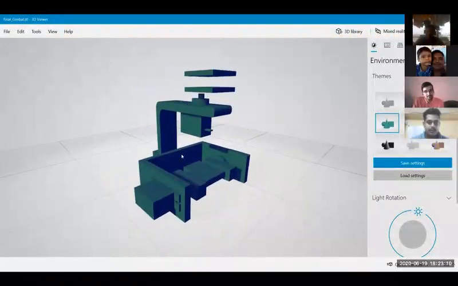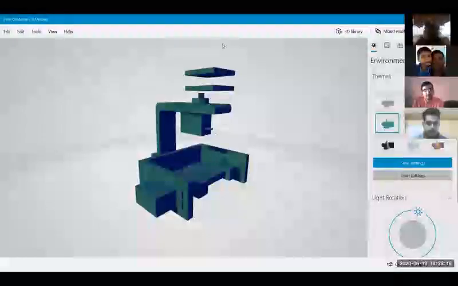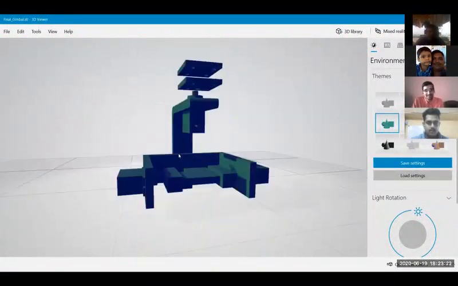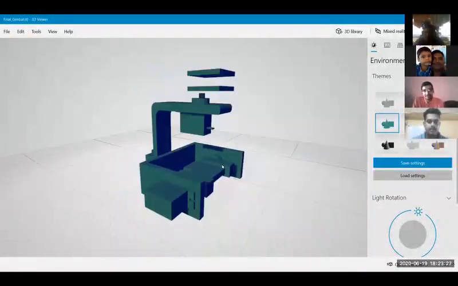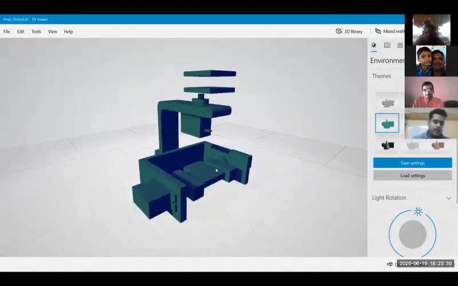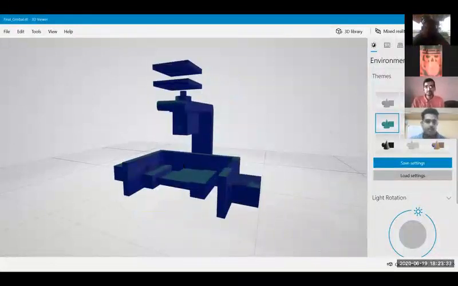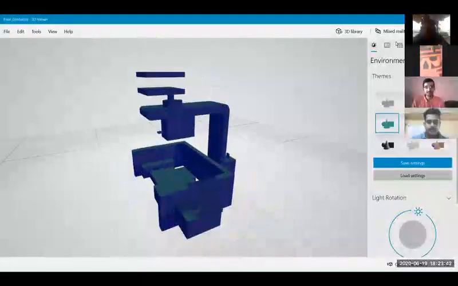Okay, sir, do you have any doubt here? Can we use 3D printing to implement such a design? Yes, sir, it is possible. This gimbal is designed for 3D printing. We've designed it for 3D printing, and then afterwards we'll assemble it. So it is a 3D printer design. Right. Fine. Very good. Very nice.